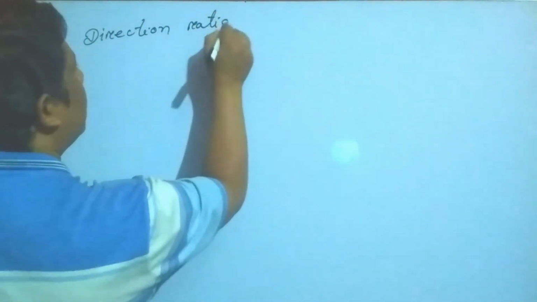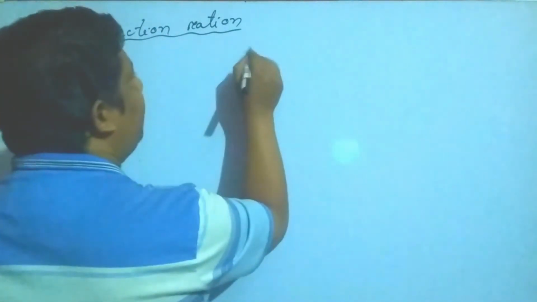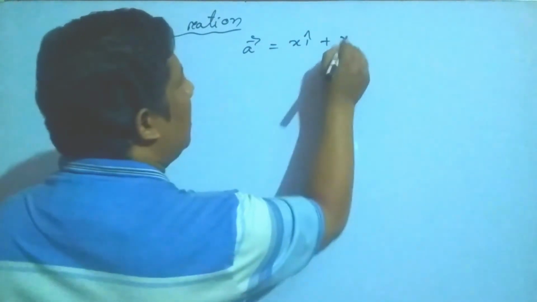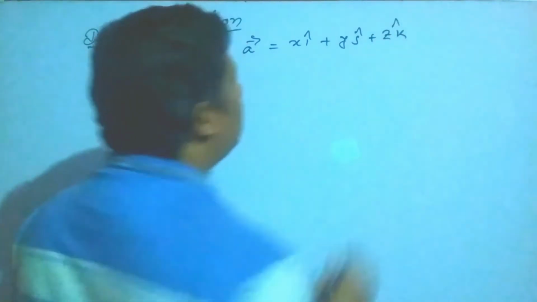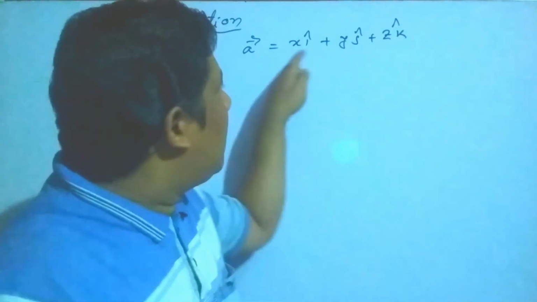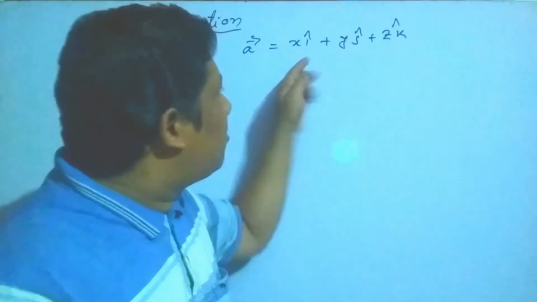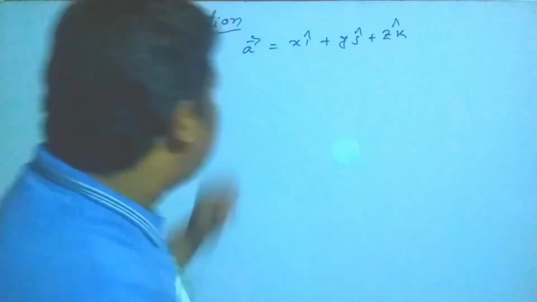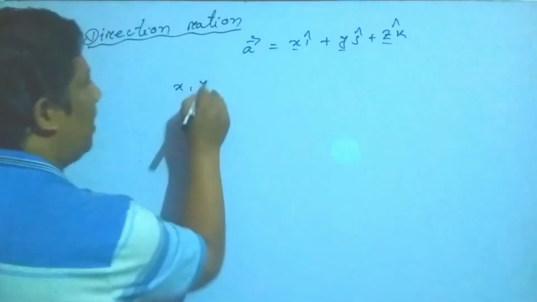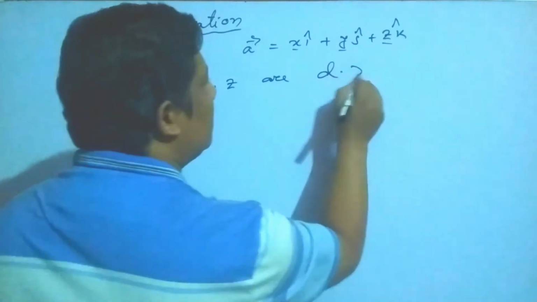Next point is direction ratio. Direction ratio means any vector if I represent like this, xi plus yj plus zk, where i, j, k are the unit vectors, with magnitude 1, along the x-axis, y-axis and z-axis, and these coefficients x, y, z are the direction ratios.